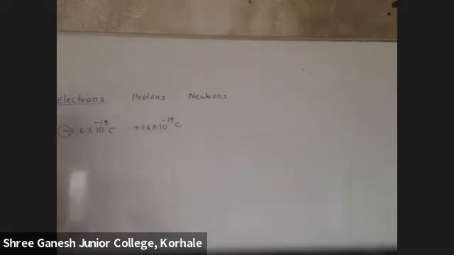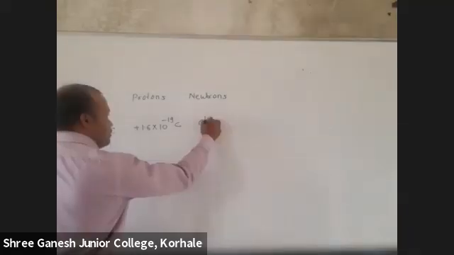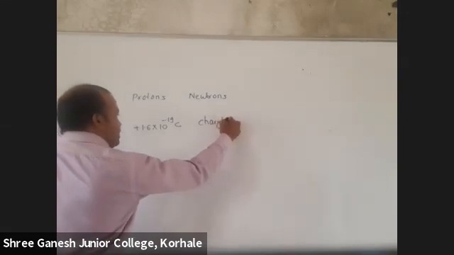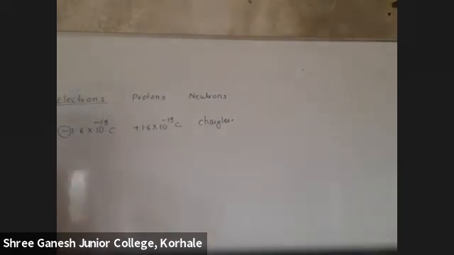Actually, this minus sign indicates that it is the charge of electron. The charge on electron is minus, while proton is plus, so here I am putting charge plus. What is the charge on neutron? Zero. It is chargeless.